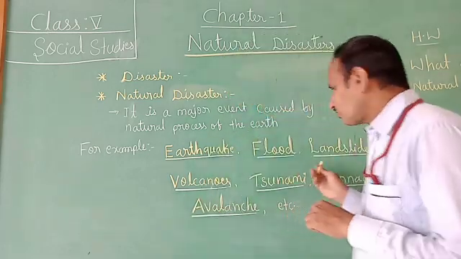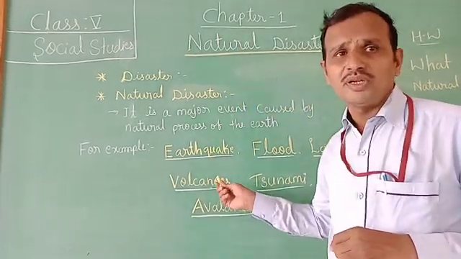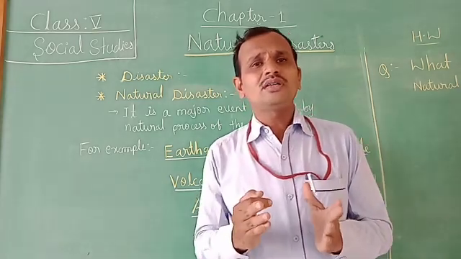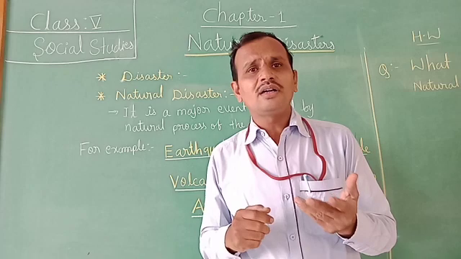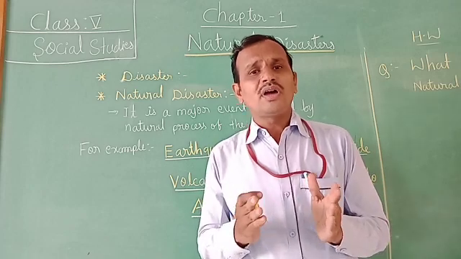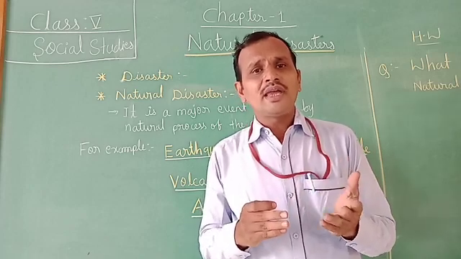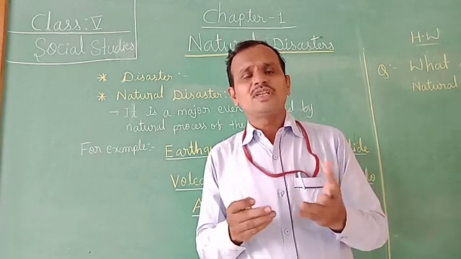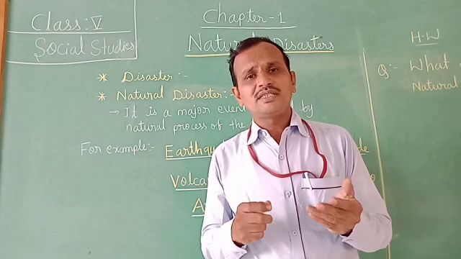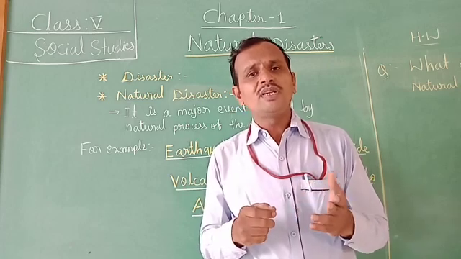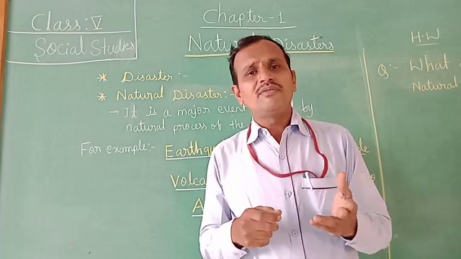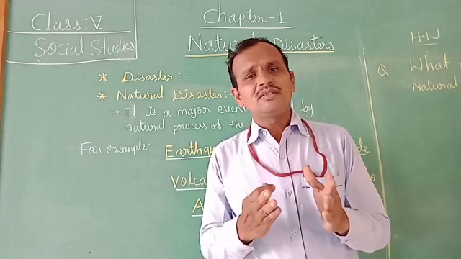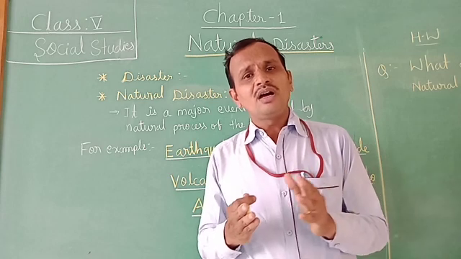And next one, that is volcanoes. So what is a volcano, children? It is an opening in the earth's crust through which lava, volcanic ash, and some gases escape. That means some toxic gases, lava, which is a liquid, and volcanic ash are escaping from the earth.